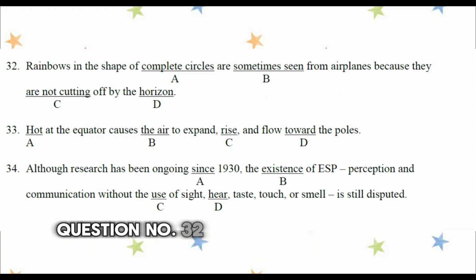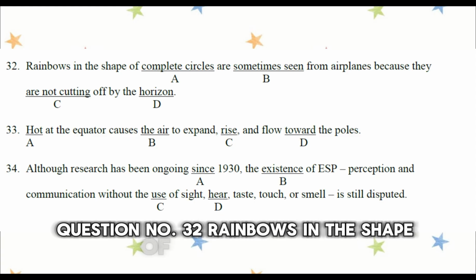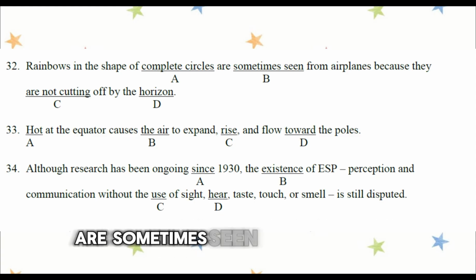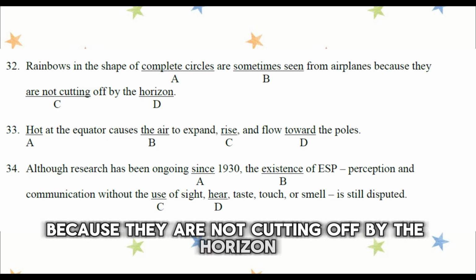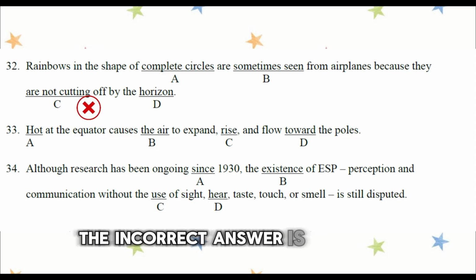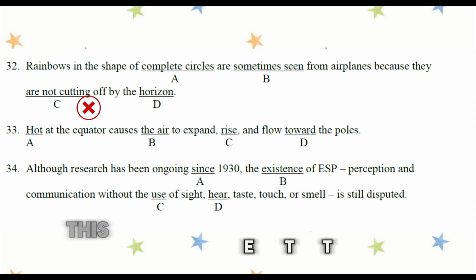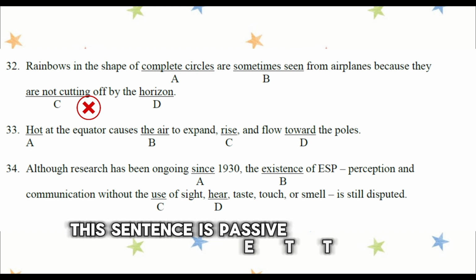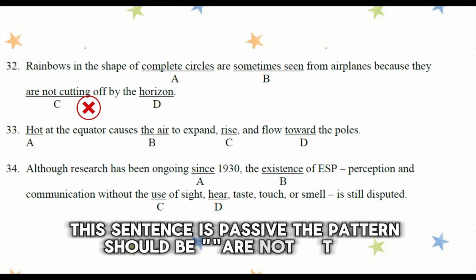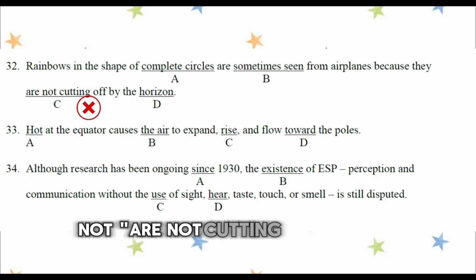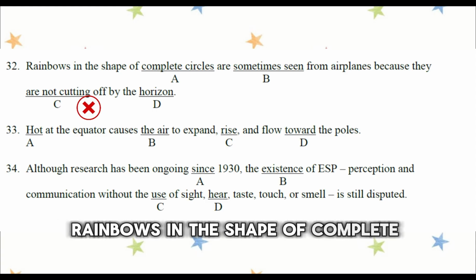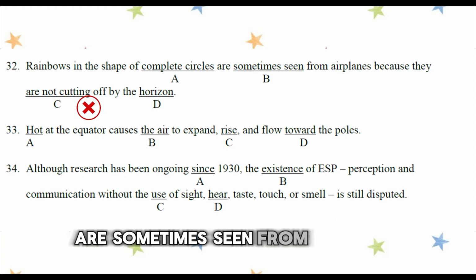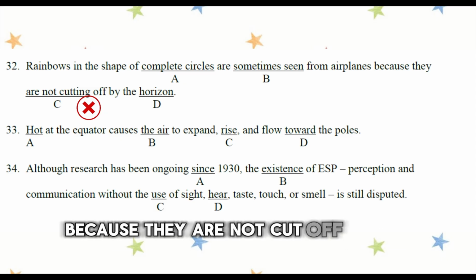Question number 32. Rainbows in the shape of complete circles are sometimes seen from airplanes because they are not cutting off by the horizon. The incorrect answer is C, cutting. This sentence is passive. The pattern should be are not cut off, not are not cutting off. So the correct sentence is: rainbows in the shape of complete circles are sometimes seen from airplanes because they are not cut off by the horizon.